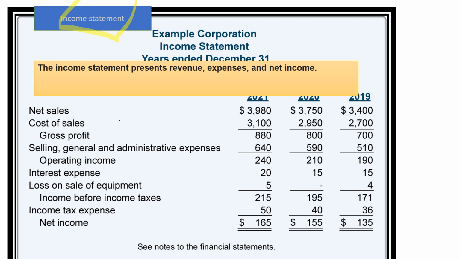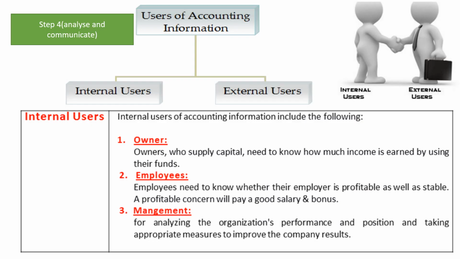Okay, now the income statement shows you the revenue, the expenses and the net income of the business. Here I'm talking about the income before taxes and after taxes also. Now, what are the users? Users of accounting information: internal users and external users.